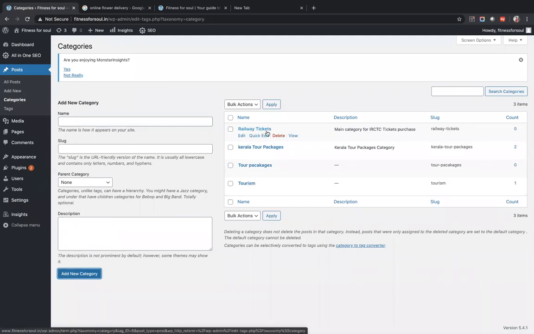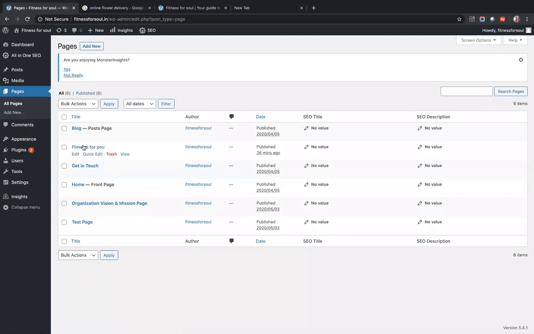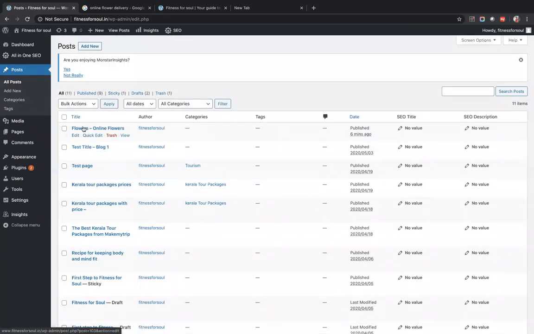Now ideally my page, which was the IRCTC page, should come under this. Initially, this is the page that I had, the pages. Suppose I create a new page, a new post, very quickly.